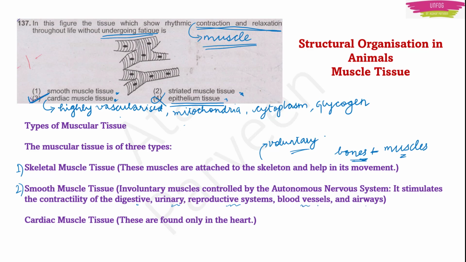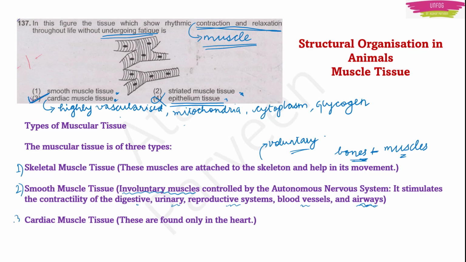And even the blood vessels. Can you control the muscles present in blood vessels? Can you control how much blood will flow through the capillaries or veins or arteries? We cannot control that, right? And even in the airways, the different ducts present in our breathing system, we cannot control those muscles on our own, right? So these are all involuntary muscles, and they are controlled by the autonomous nervous system.